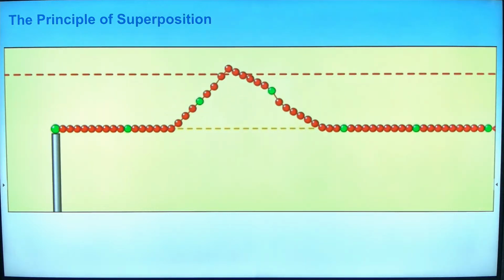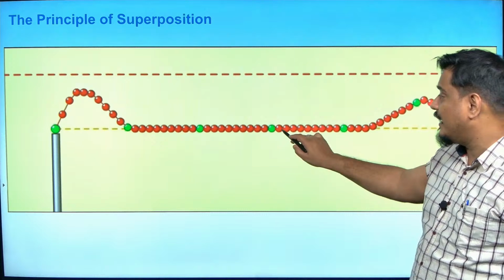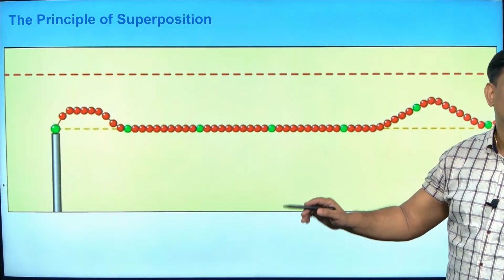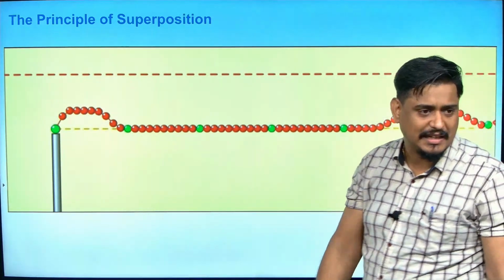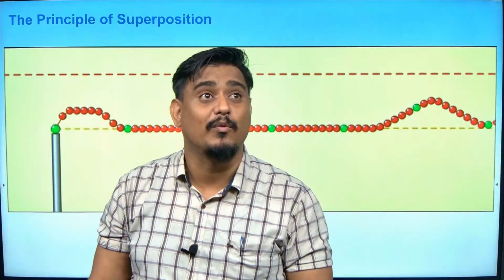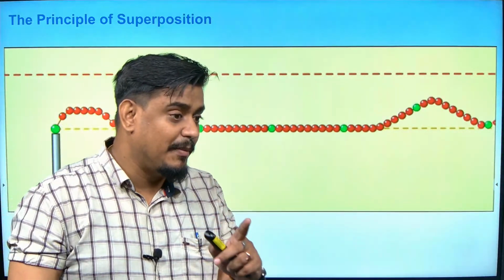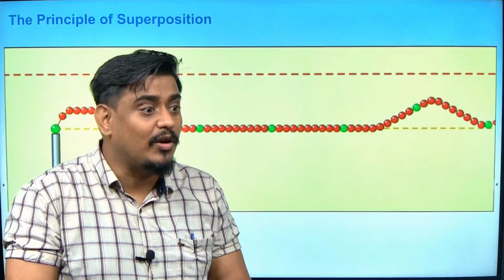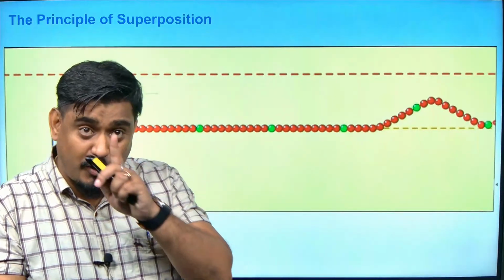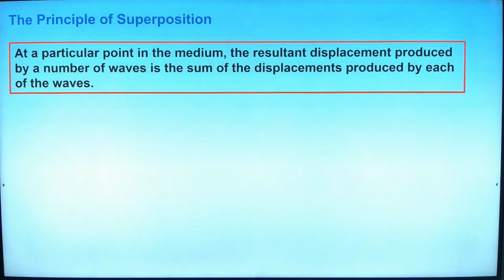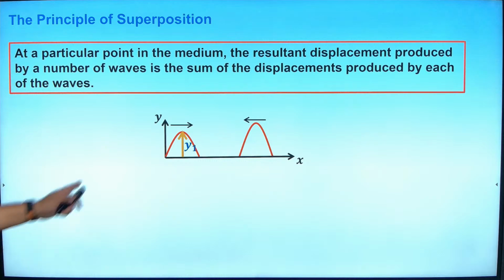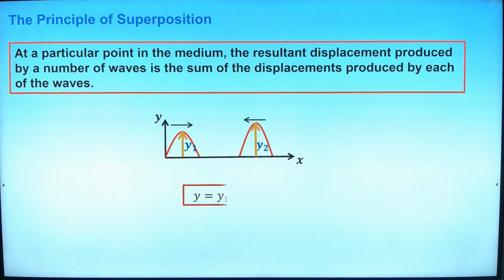In simple way, if I say the displacement of any particle will be the addition of displacement of two particles. Can I say like that? And which displacement? Vector displacement, vector addition. Because displacement is a vector quantity. Don't add algebraically. It should be added following the vector rules. Coming back, once again the same thing they are saying. If one wave is having y1, another is having y2, when they interfere, then the net displacement will become equal to y1 plus y2. This is only called as principle of superposition.